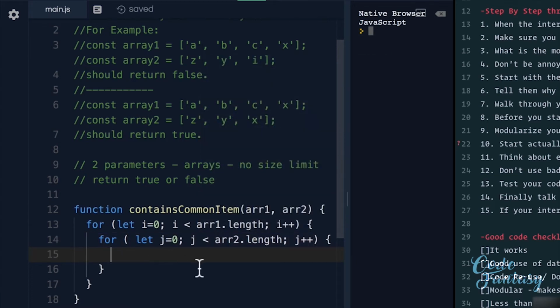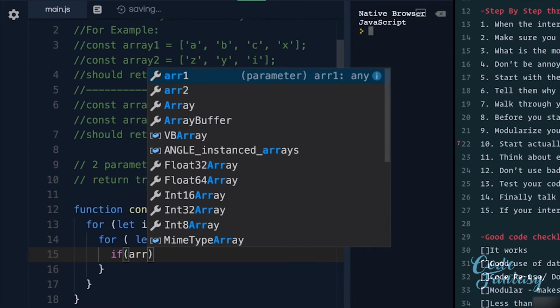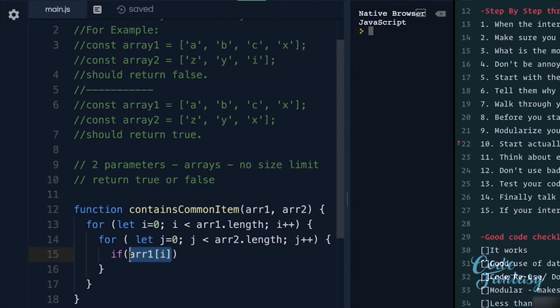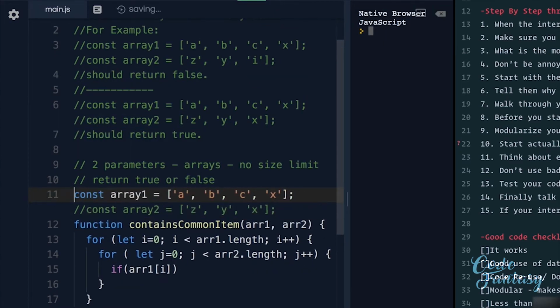And finally, within here, we're going to do a bit of a comparison. We're going to compare A to Z, then A to Y, then A to X. So if I go over here and say if array 1 at index i, so the first time around, i is going to be 0. So that means array 1 is going to contain A. Let's actually grab this so we can see it better. At the top over here, I'm going to have two arrays here.